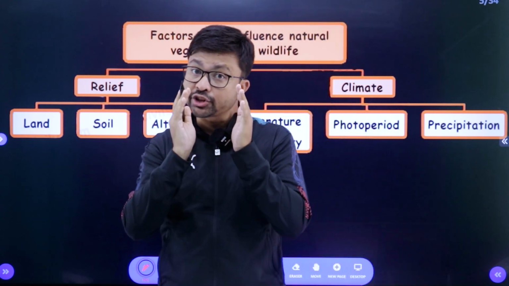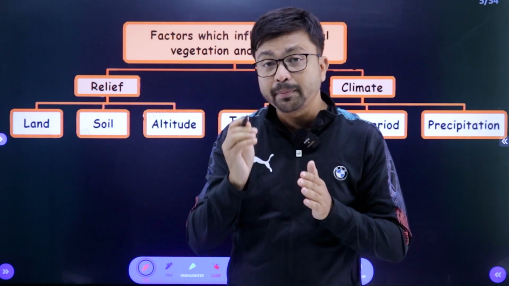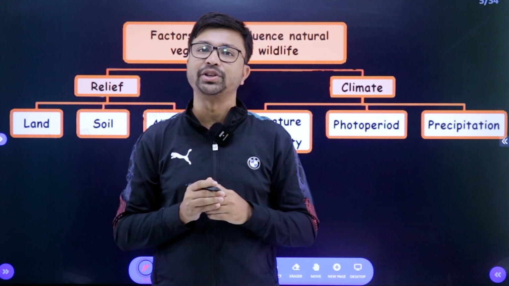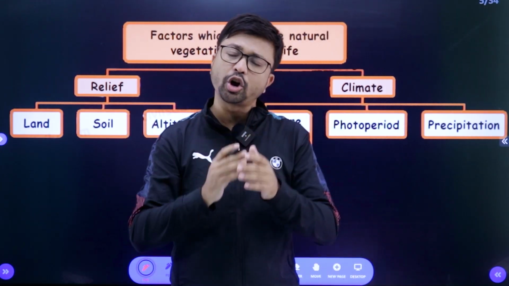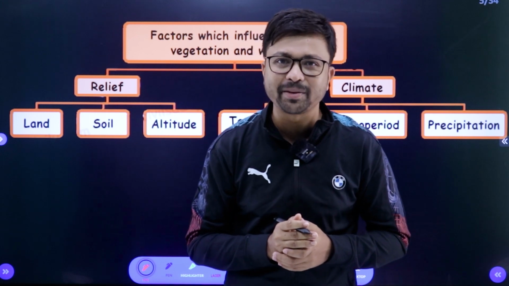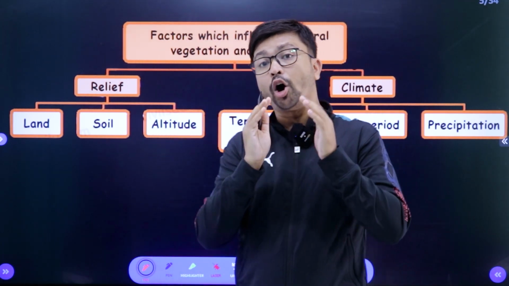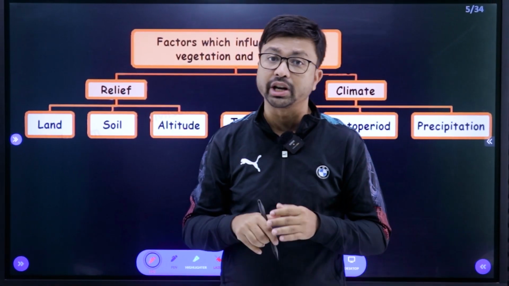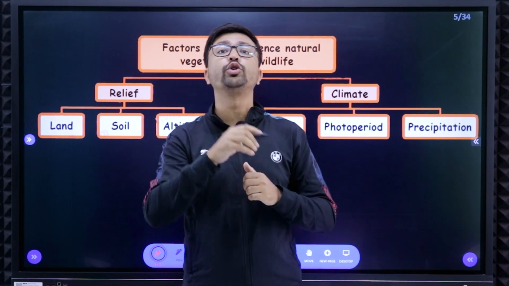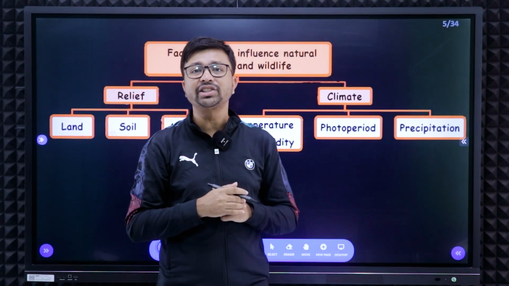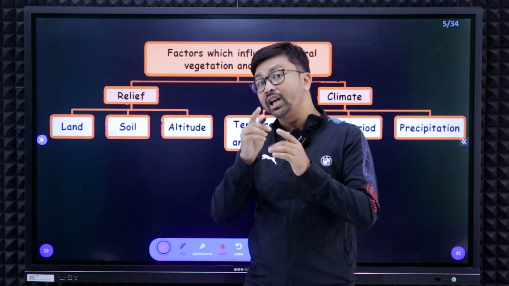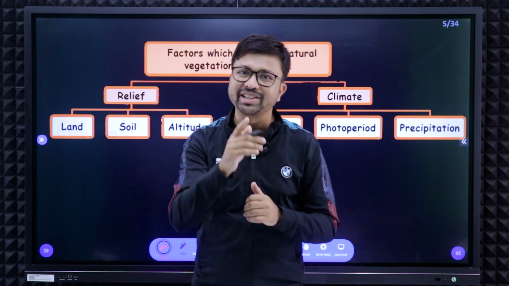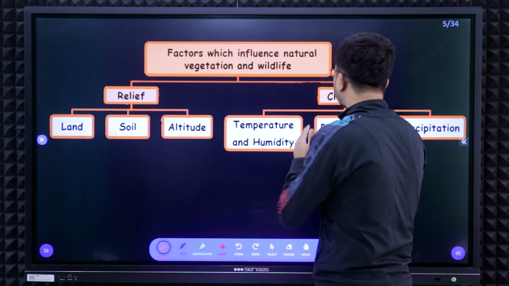Next one, the soil, which type of soil it is. As you know, different types of soil have different nutrients, which help to grow different types of vegetation. So soil type also plays an important role in natural vegetation development. And the last is the altitude. It means the height from sea level, at which height the place is situated. As you go higher, due to the normal lapse rate, the temperature decreases, and depending on the temperature, the natural vegetation also varies. That we will discuss much more in the mountain vegetation. So next, let's talk about the climatic factors.